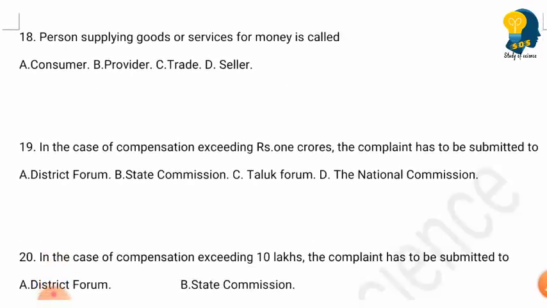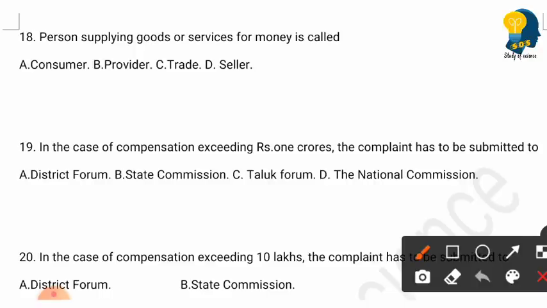So the next question is, person supplying goods or services for money is called. Option A, consumer, B, provider, C, trade, D, seller. So the right answer here is option A, consumer. So he is the person who is supplying the goods or services for money.